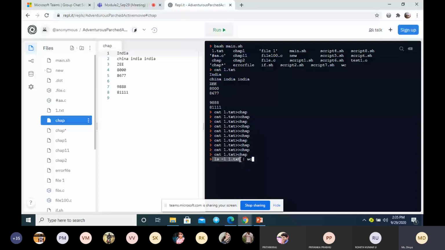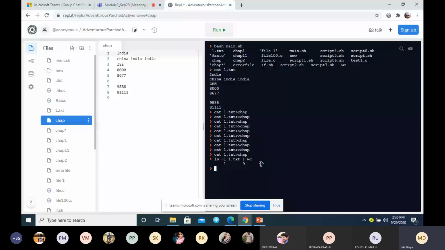That file attribute output is given as an input to the next command, that is wc, which will execute it and give you the output. It will tell how many lines, how many words, and how many characters are in the file 1.txt. So these are the three ways you can display the output: one is using the terminal itself, another is using the one greater than and two greater than symbols, and the last one is using the pipe.